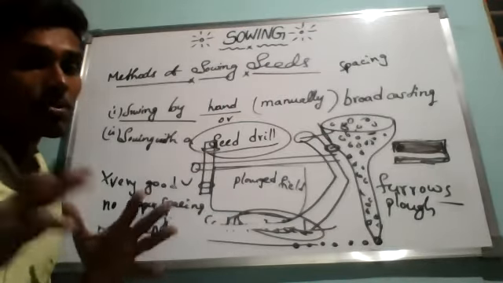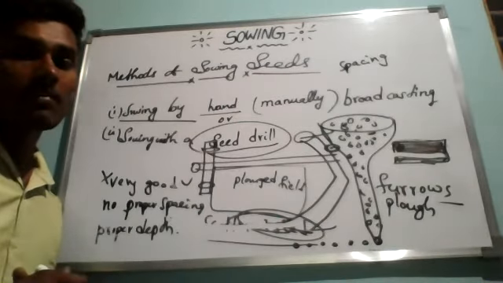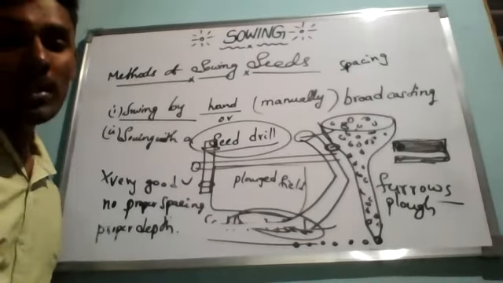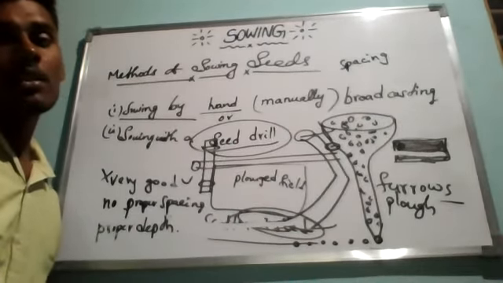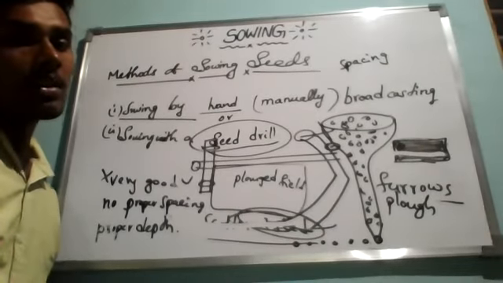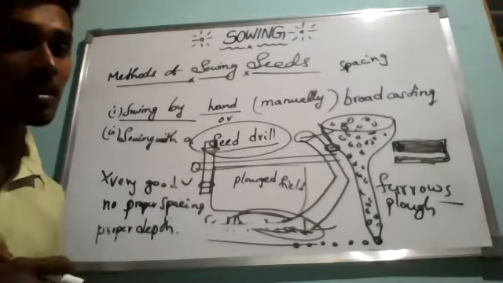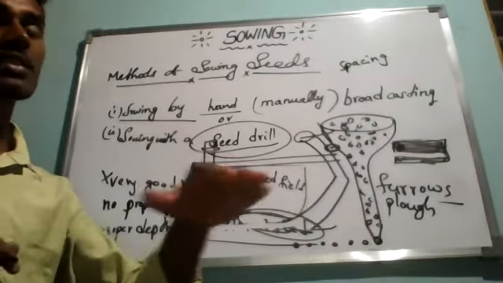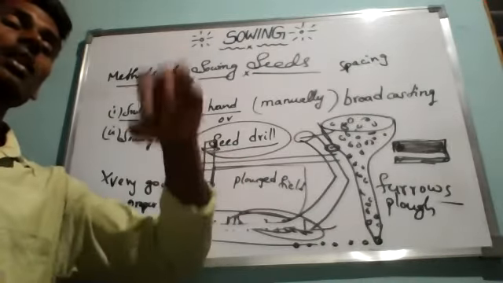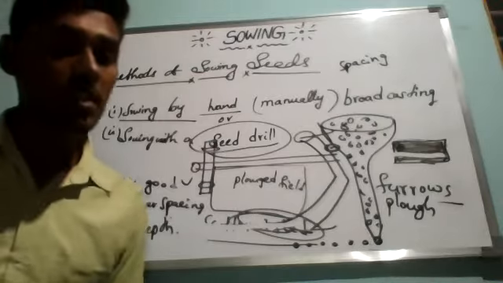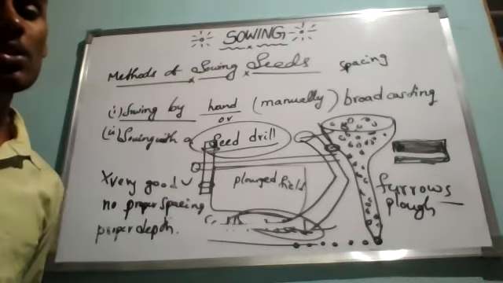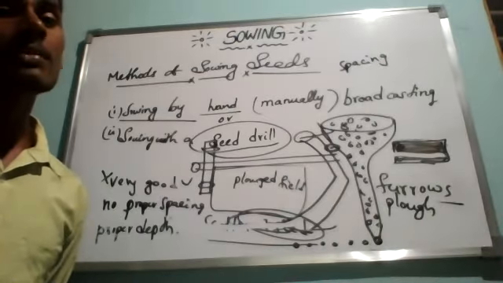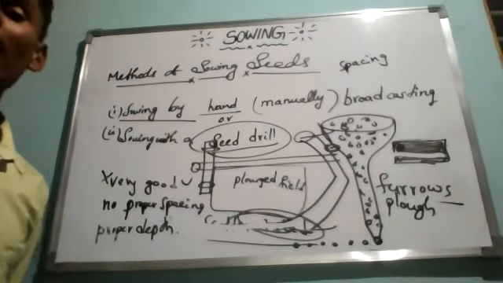When the seeds are sown in furrows by a seed drill, the seeds get covered by soil automatically. Due to this, the seeds cannot be picked up and eaten by birds, because they are fixed at a certain depth inside the earth. It is not possible for birds or animals to eat them. So it is obvious that sowing with a seed drill is much better than sowing by hand.